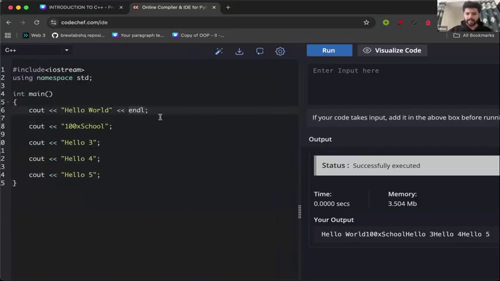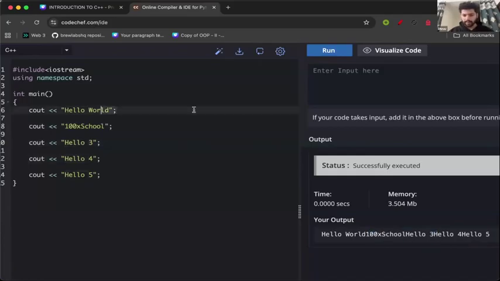So this endl will help the cursor. So cout will do what? It will print hello world. Okay, great. Now, if endl was not there, cursor is still here, which will print. Then cout says 100 is print, 100 is school. So this will print 100 school. Then cursor is still here, waiting for the next text. It prints hello 3 and so on.